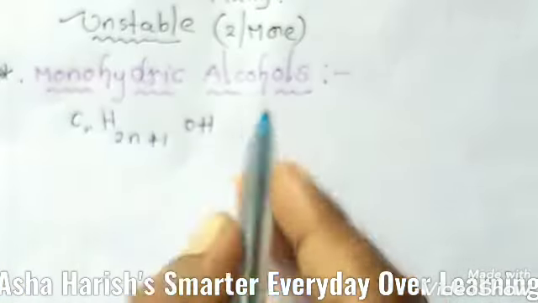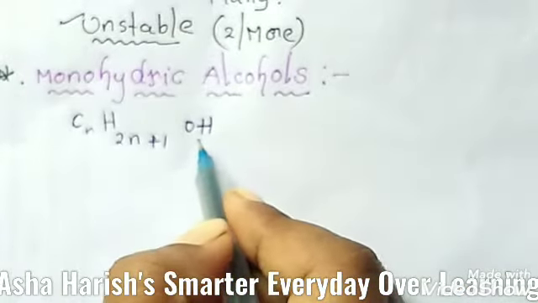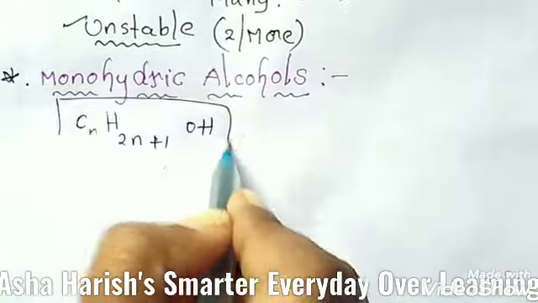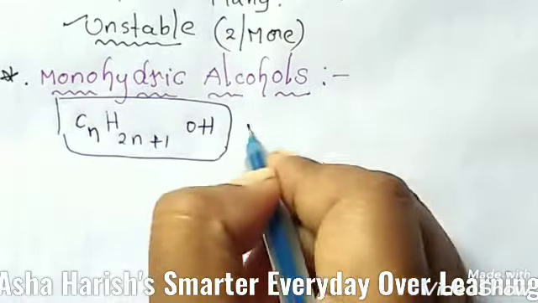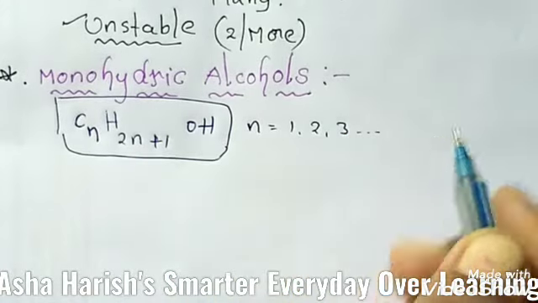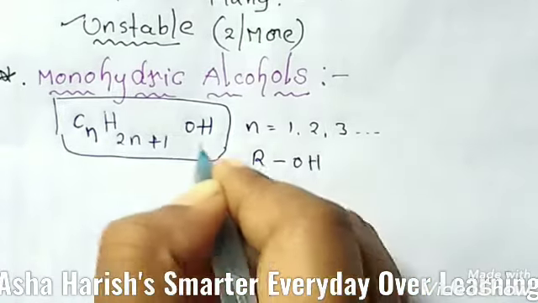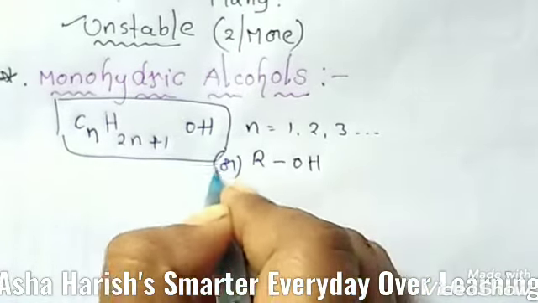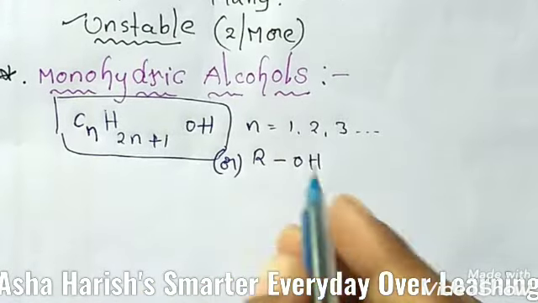OH is common, this is the alcoholic group, so the hydroxyl group must be present here. Here n is 1, 2, 3, you can take it like that. You can use this general formula or you can use ROH also.